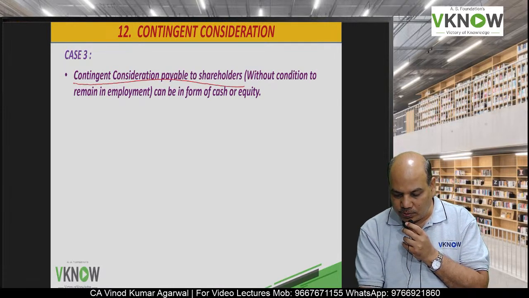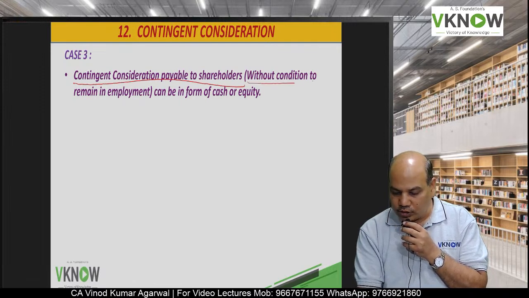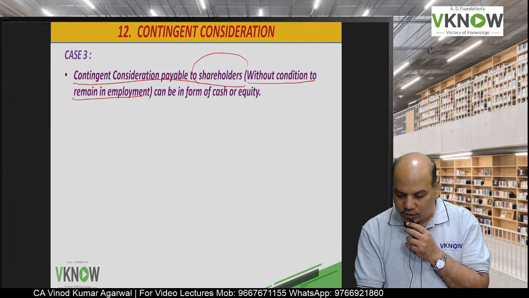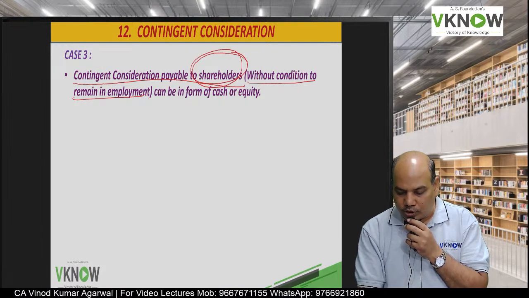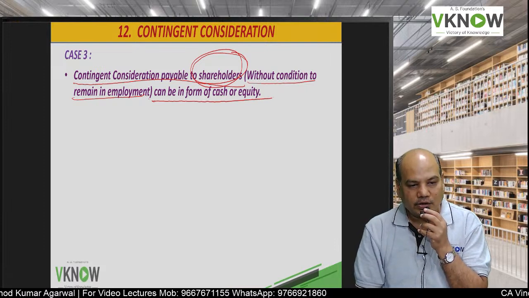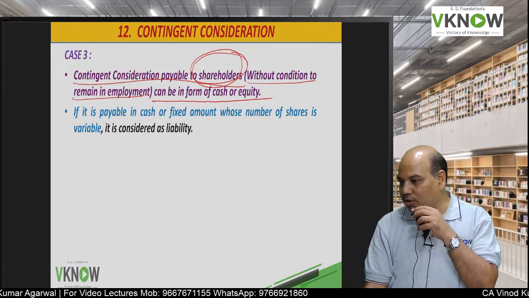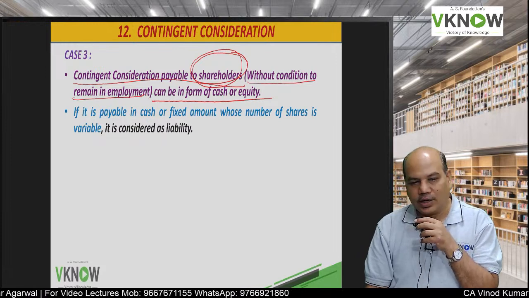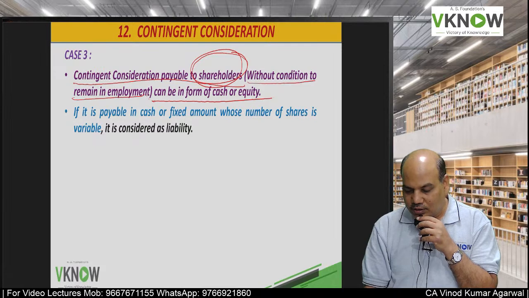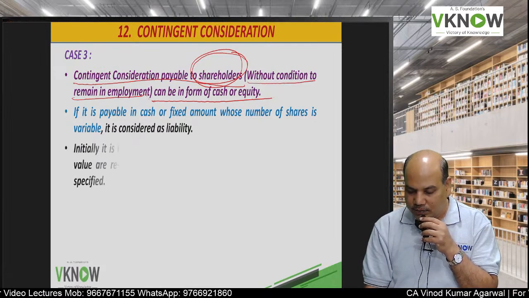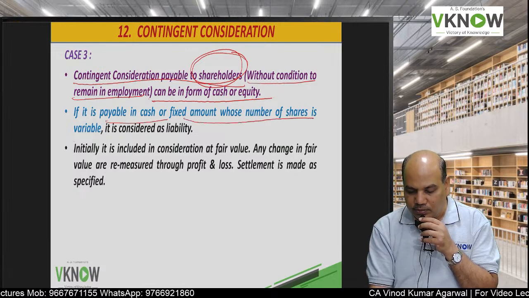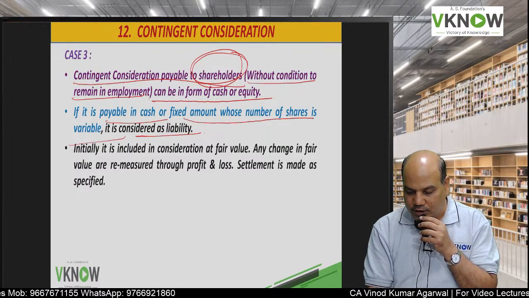contingent consideration payable to the shareholder without condition to remain in employment. So if there is no condition of employment, it may be contingent on some other condition. It may be contingent on profit, market price target, market share target, EPS target. Then as we discussed earlier, if it is payable in cash or variable number of shares, it is a liability.